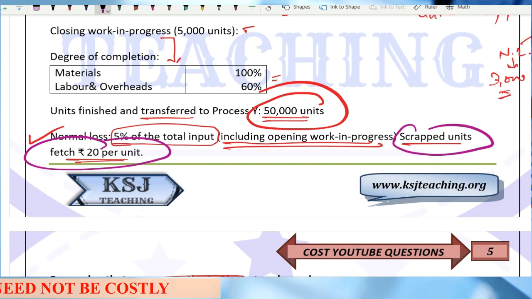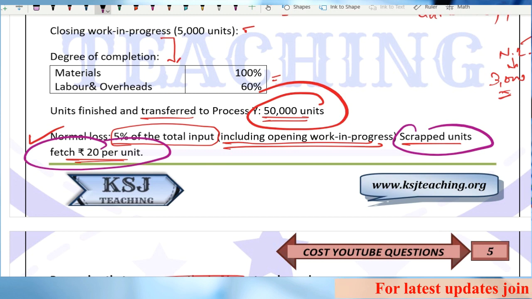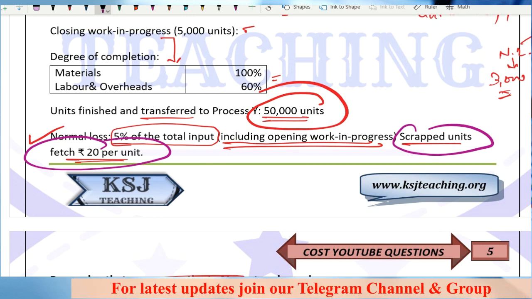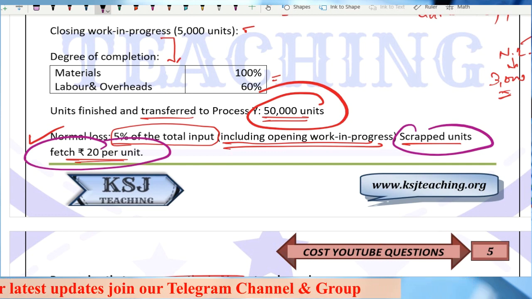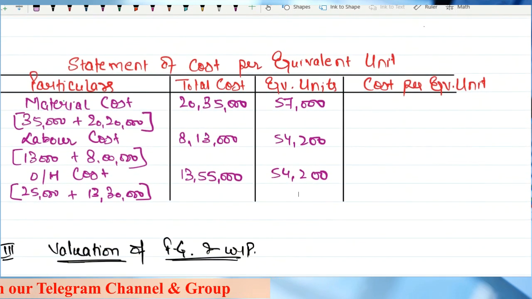That means whatever is our loss, we have scrapped those units, so we are receiving something out of it. That is going to reduce our material cost.